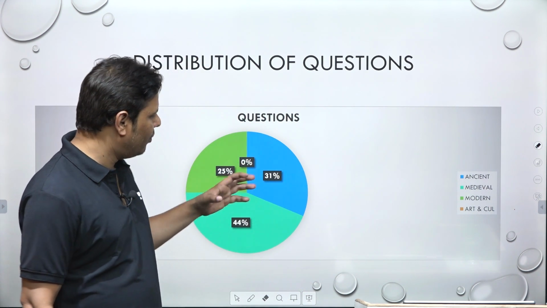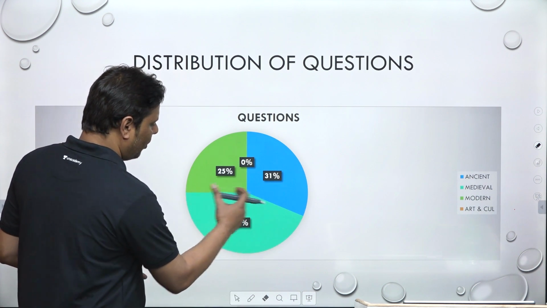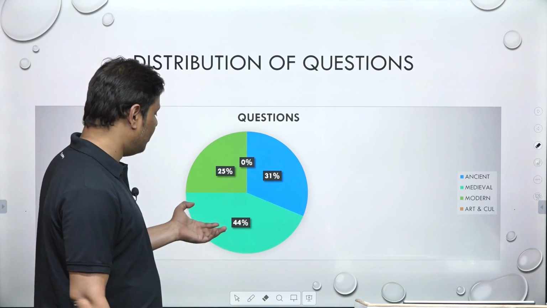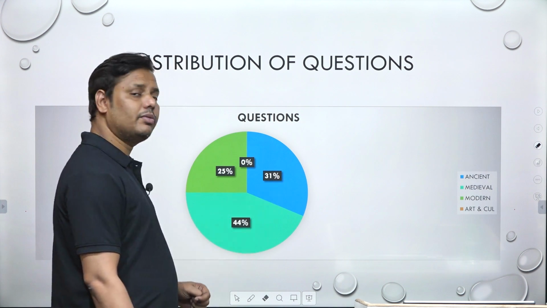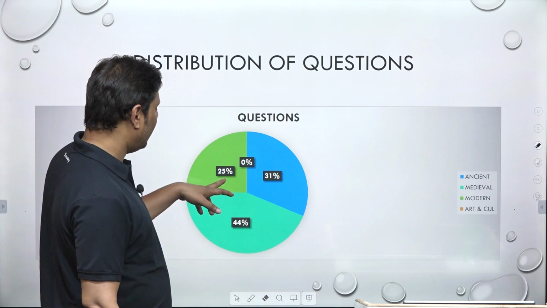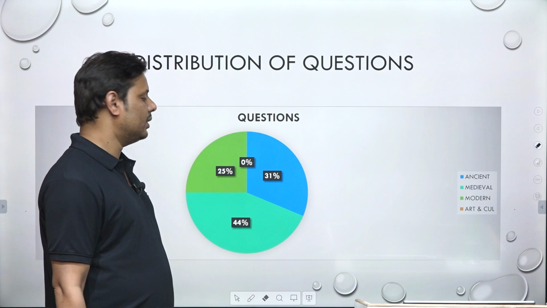But this time 44% of the questions have been asked from medieval, so roughly 7 questions were from medieval. On the other hand, 31% of the questions were from ancient, so 5 questions were from ancient, and from the modern part only 25%, or 4 questions, have been asked from modern India.